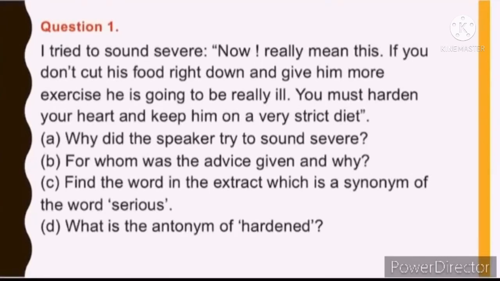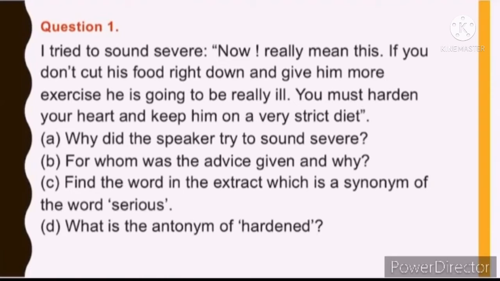I try to sound severe, now really mean this. If you don't cut his food right down and give him more exercise, he's going to be really ill. You must harden your heart and keep him on a very strict diet. So here the words severe and harden are the difficult words. These words can be asked as a synonym as well as an antonym. So I is the narrator, the speaker in the chapter.